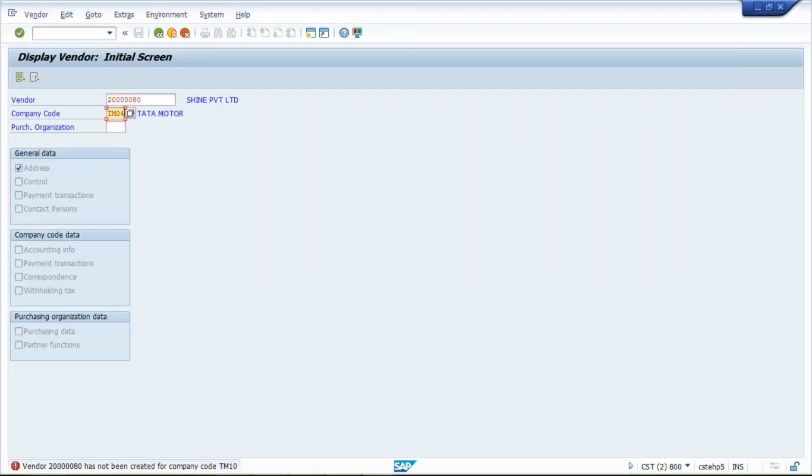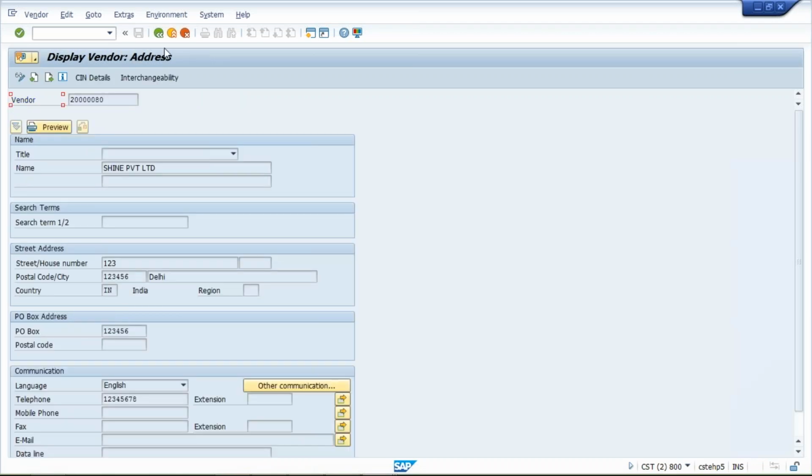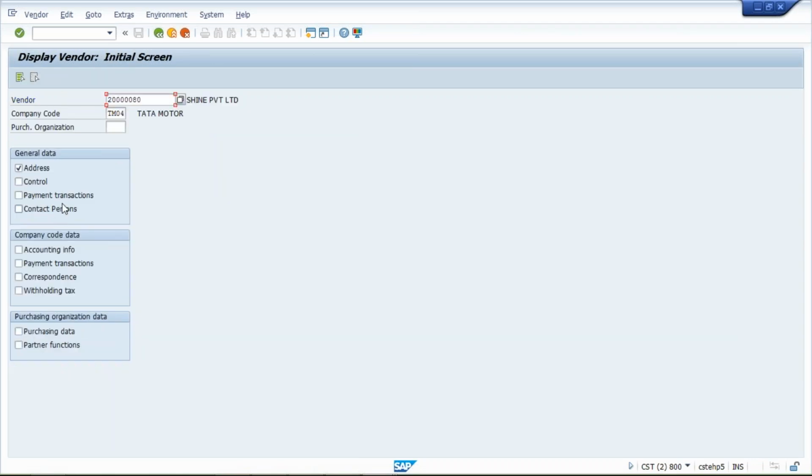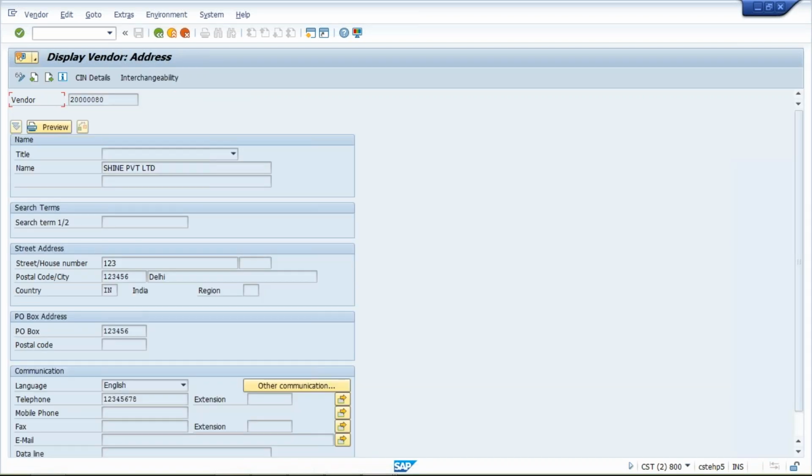Here, TM04, press enter. See what is happening. If I apply a check mark on address and press enter, we are able to enter in this address field, and everything is visible.